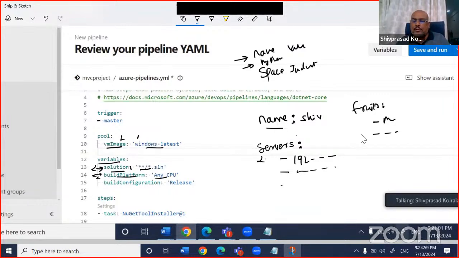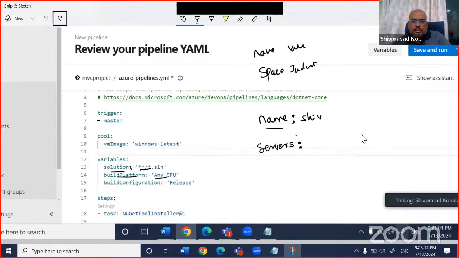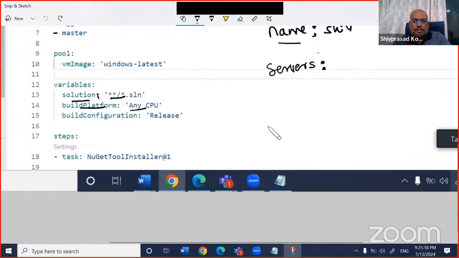Here you can see this is space indented, which says that this is the parent and these are the children. For example, this is steps and steps have task. I'll zoom this. Look at this specifically.